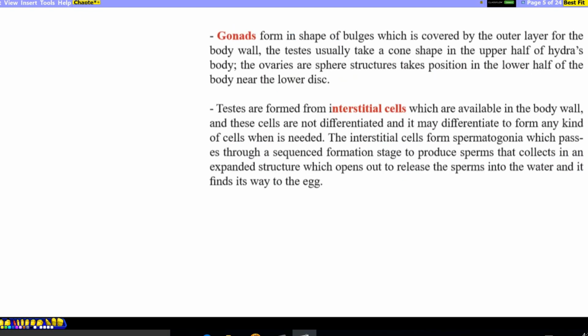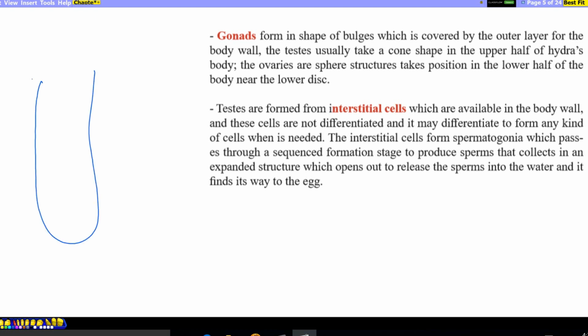gonads. Gonads means reproductive organs, male or female; gonad is a general name. So an ovary is a gonad, and a testis is also a gonad. Gonads form in the shape of a bulge which is covered by the outer layer of the body wall.